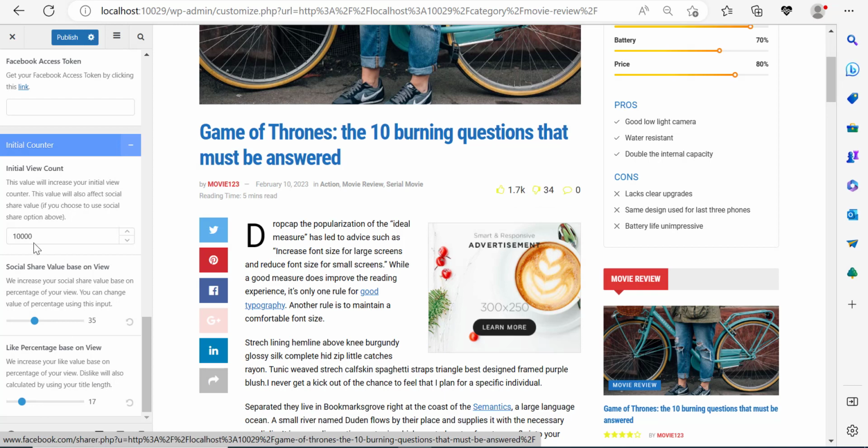All right, so now because we have this initial view count as 10,000, and we've made the like percentage 17% of that, it just took 10,000 and multiplied it by the percentage of likes based on view from here.